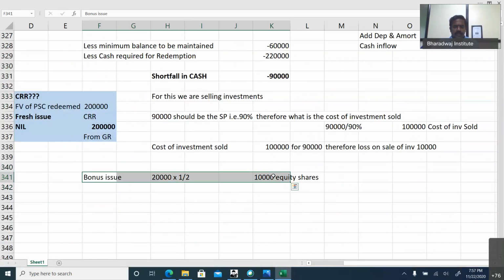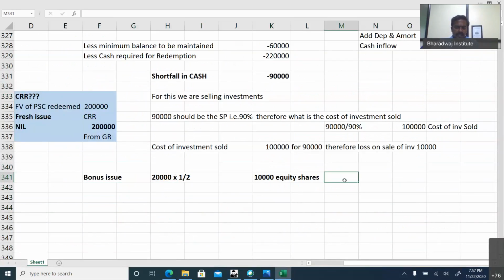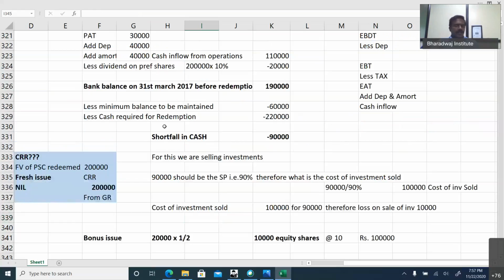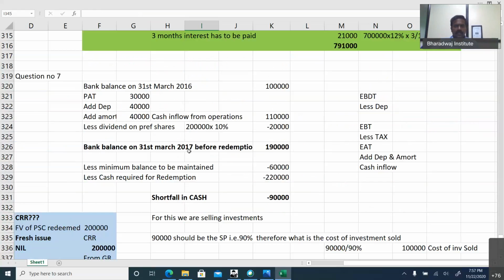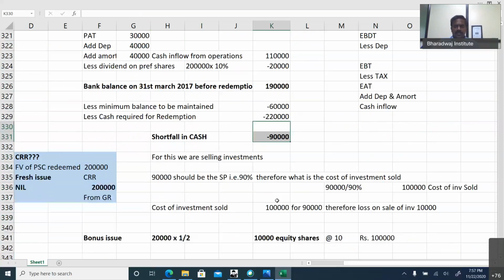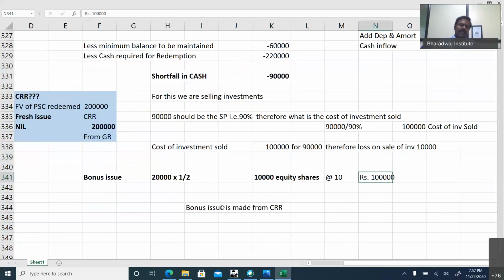Okay. We need to make a bonus issue of 10,000 equity shares, which means 10,000 equity shares at the rate of 10. It will make 1 lakh rupees. From where will the bonus issue be made? From CRR. So in the examination, if they ask a question like this, they can ask you what is the cash shortage, what is the loss on sale of investment, how much is the CRR, and what is the value of bonus shares issued. They can ask 4 questions. Of course, for 7 to 8 marks, I can test this in the exam.